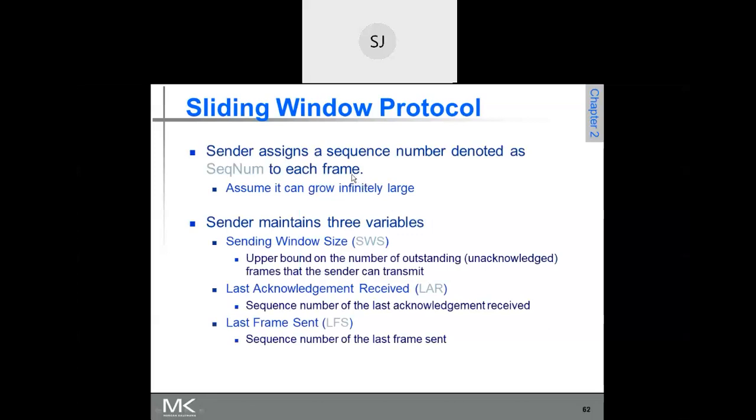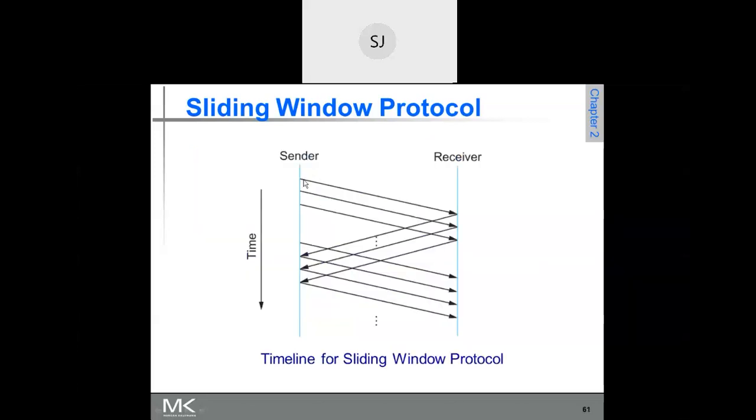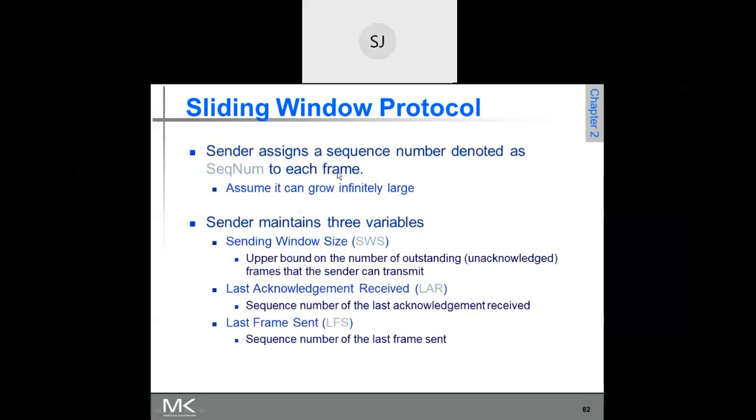Now you just see here. Every frame that is sent is given a sequence number: 0, 1, 2, 3, 4, 5, 6, up to 7, assuming that. So we have 3 bits reserved for the sequence number. If 3 bits are reserved, how many sequence numbers can we give? 2 raised to 3, that is 0 to 7 sequence numbers can be given. That is the sequence number for each frame. Assuming that it grows infinitely large, it is just an assumption.